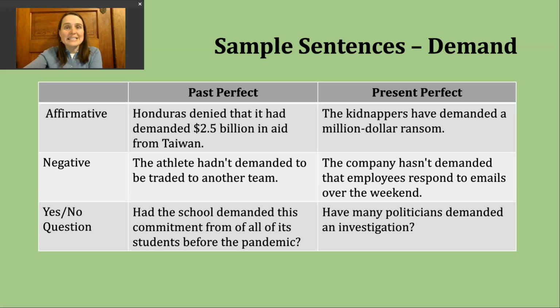So here, insisting that Taiwan provide this large amount of aid. Now, if you want to make a negative past perfect sentence, we do that by starting with our subject, then had not, and then the ed form of the verb. You might also hear the contraction hadn't. That's in my example sentence. The athlete hadn't demanded to be traded to another team.